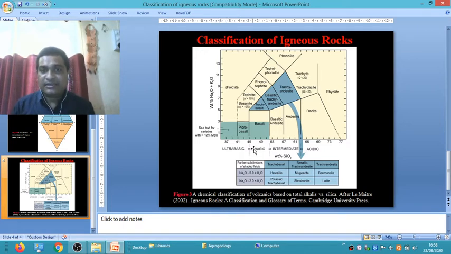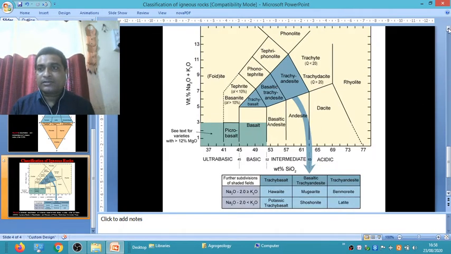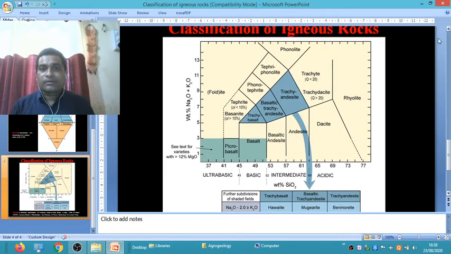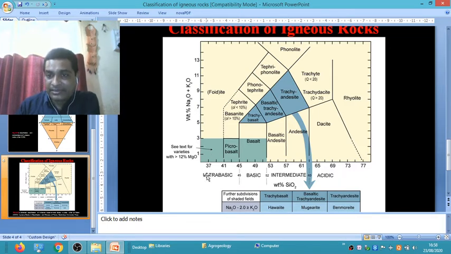Okay, these are the classification of igneous rocks based on the diagram of total alkali versus total silica. Okay, these are the classification: acidic, intermediate, basic, ultrabasic. Acidic means the silica percentage is more, intermediate means silica percentage is middle, basic means poor in silica, and ultrabasic means very poor in silica.